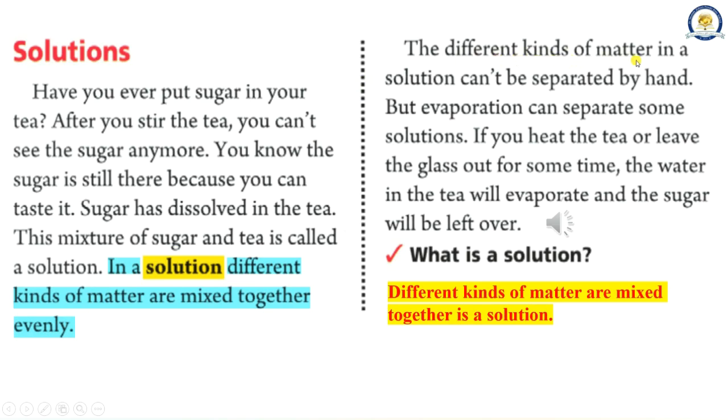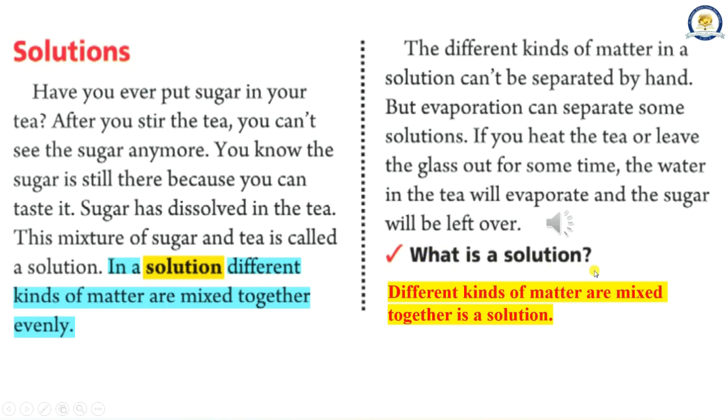The different kinds of matter in a solution can't be separated by hand. But evaporation can separate some solutions. If you heat the tea or leave the glass out for some time, the water in the tea will evaporate and the sugar will be left over.